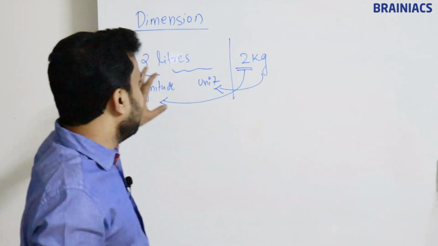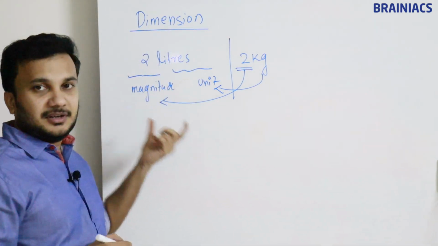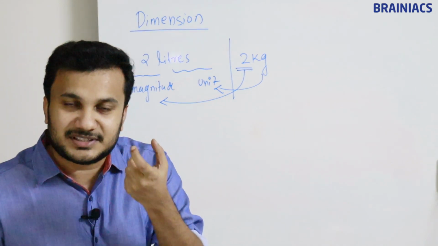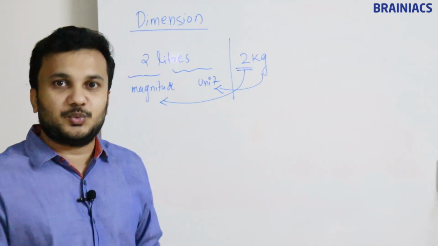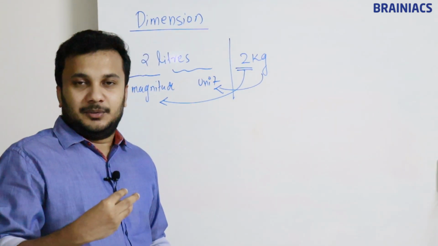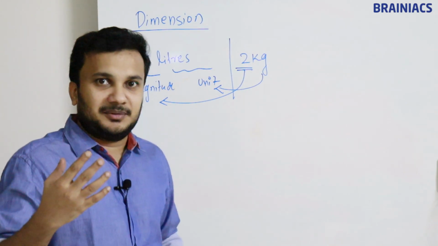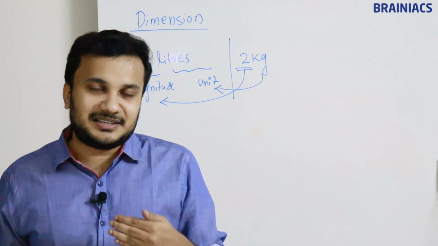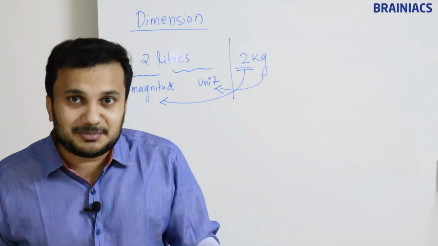The same thing applies to a physical quantity. Physical means something which we can experience, we can see, that is called physically present. Now you are seeing my video, but I am not physically present to you.